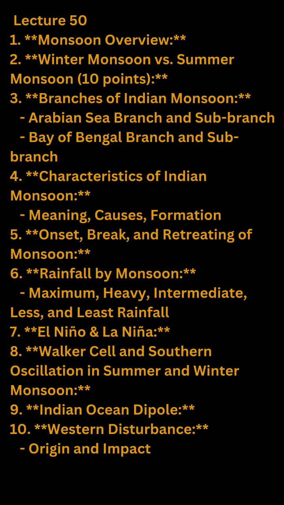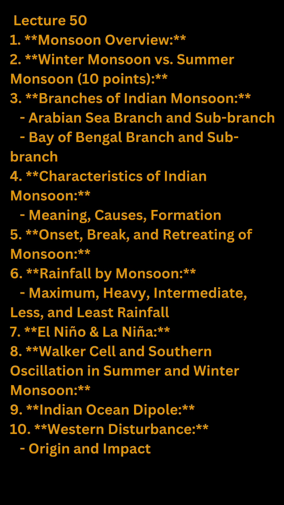7. El Niño, La Niña. El Niño is a climate phenomenon characterized by warmer than average sea surface temperatures in the central and eastern Pacific Ocean. It disrupts normal weather patterns worldwide, leading to drought conditions, reduced rainfall, and higher temperatures in some regions, including India. La Niña is the opposite phase of El Niño, characterized by cooler than average sea surface temperatures in the central and eastern Pacific Ocean. It tends to enhance the Indian monsoon, leading to above-average rainfall in certain regions.